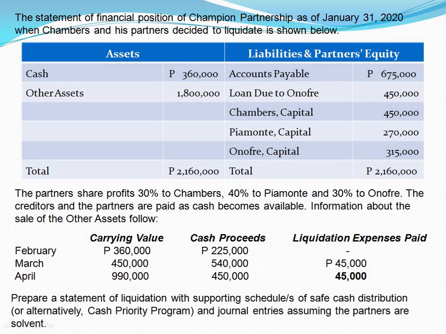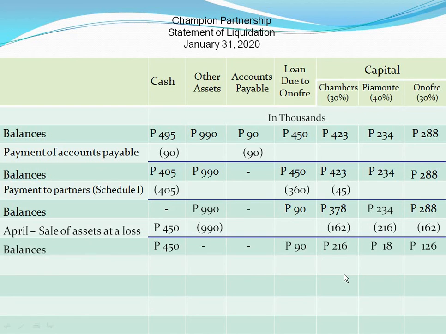What's next now? The payment of these liquidation expenses amounting to 45,000, which resulted in a decrease in the cash balance as well as in the capital of each partner. 45,000 times 30% equals 13,500 for Chambers and Onofre. 45,000 times 40% equals 18,000 for Piemonte. Balances once more.